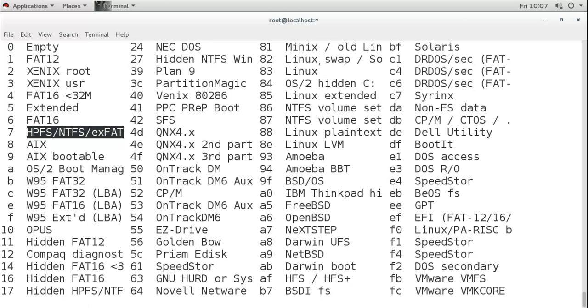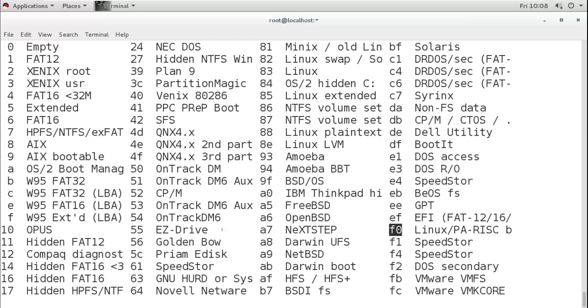There are some NetBSD, Darwin Boot, HFS, BSD, IFS. Lots are there. These are like Prime IDX, SpeedStor, Novell NetWare, Minix, and there is Linux swap here also. You have the normal Linux partition, and there are many of them. And you can see the system ID also.